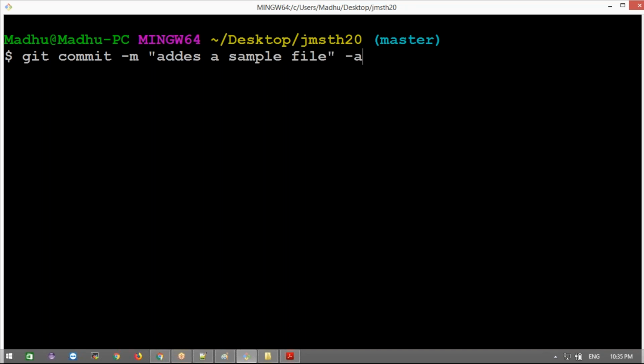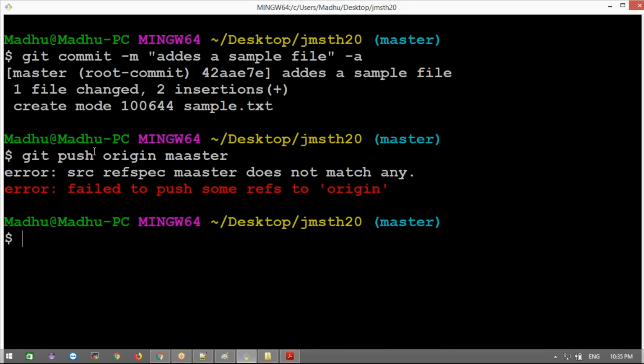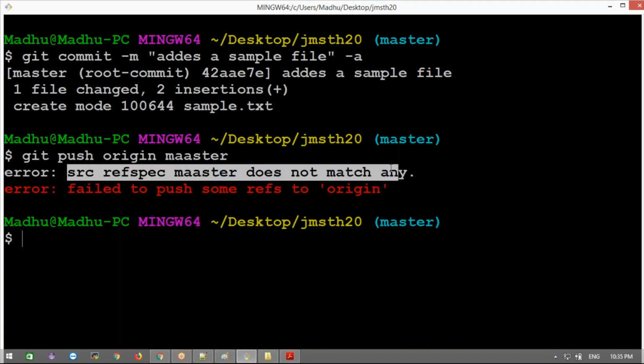I've given this, and all files are applicable. Okay, now what happened is I added one file change into my local repository. Now I'm going to push it here: git push origin master, where origin is my remote repository. Now it will throw an error, because master does not match any.